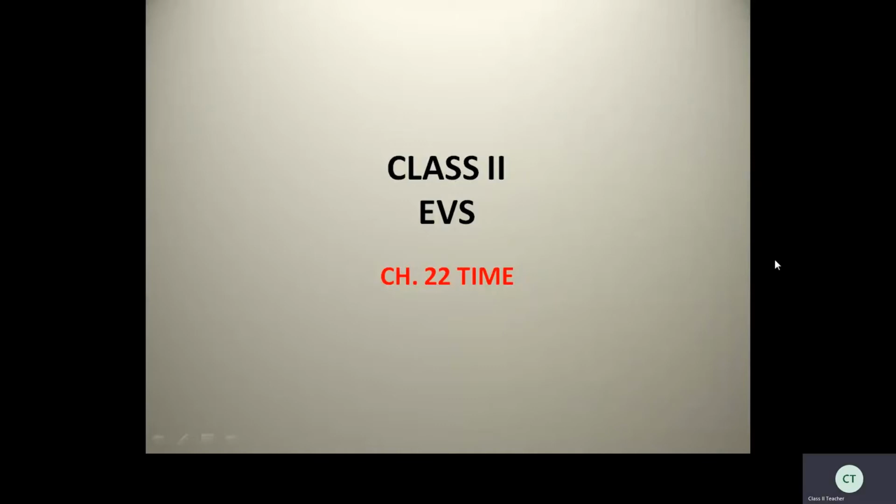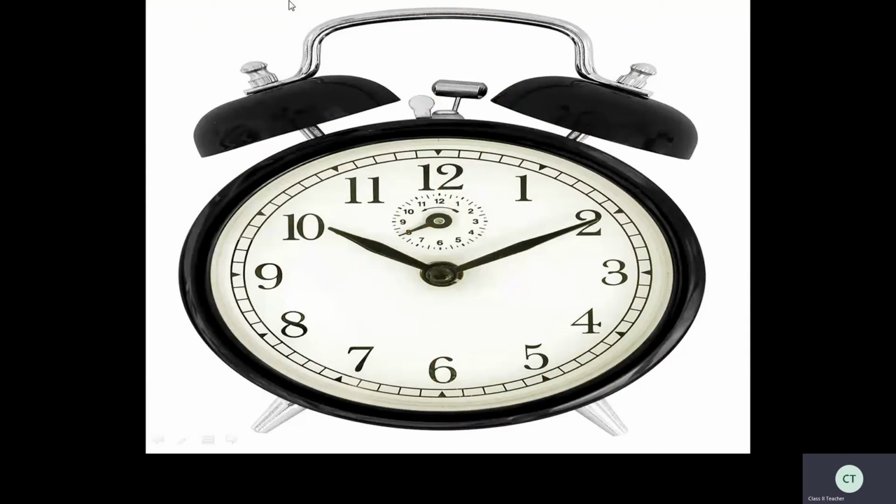So, children, look at the screen. What is this? Yes, it is a clock. So here you can see time, is it? 1, 2, 3, 4, 5, 6, 7, 8, 9, 10, 11, and 12. So here, two hands you can see. See, clocks are having two hands. One is short and one is long. Now, what's the time now in the clock? Yes, it is 10:10. Is it? So, this is a clock.